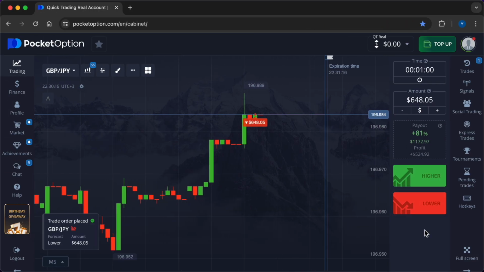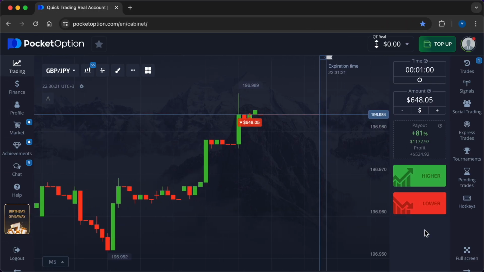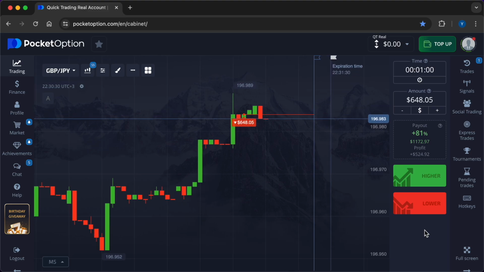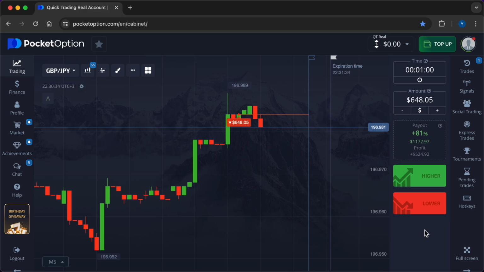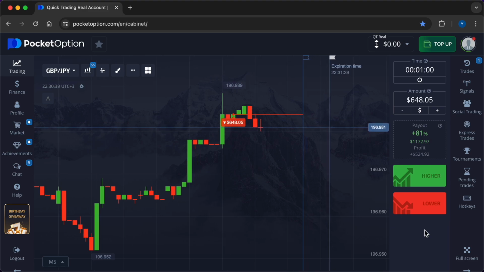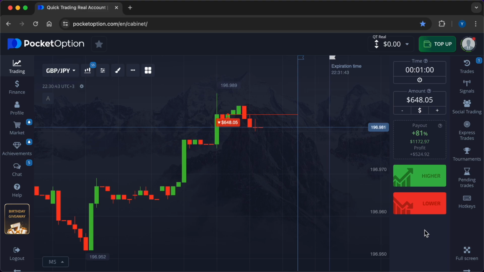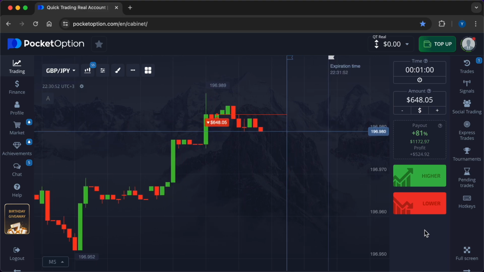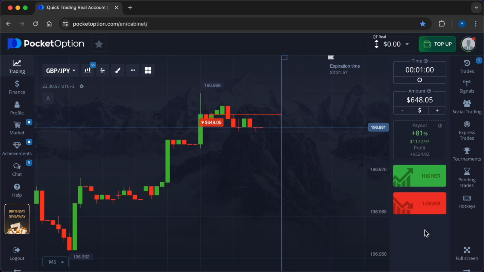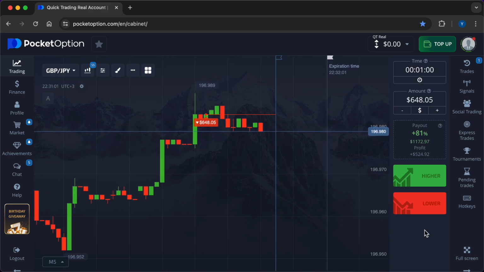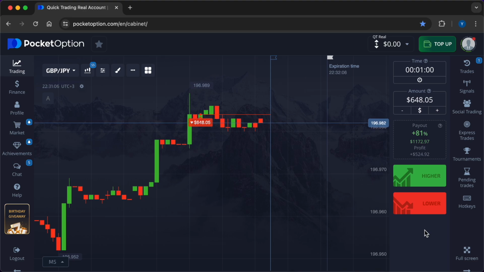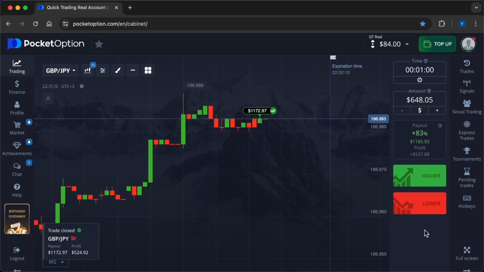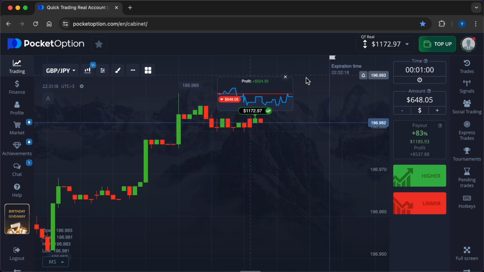Trend following. This strategy involves identifying and following established trends. If a political event reinforces an existing trend, traders can place options in the direction of the trend. For example, if a currency has been strengthening due to positive economic data and a political event is expected to further support this trend, a call option might be appropriate. News trading involves reacting quickly to political events as they unfold. Traders monitor news feeds and economic calendars to act on breaking news. This strategy requires quick decision-making and execution, as political events can lead to rapid price movements.